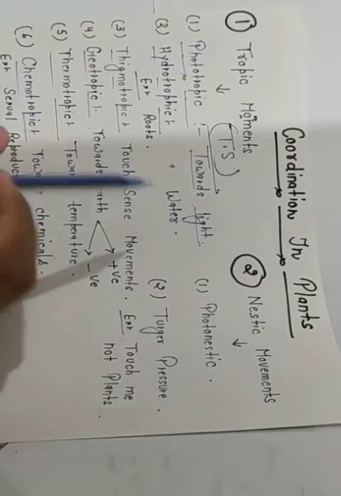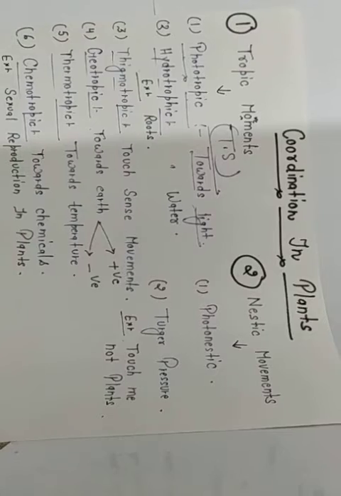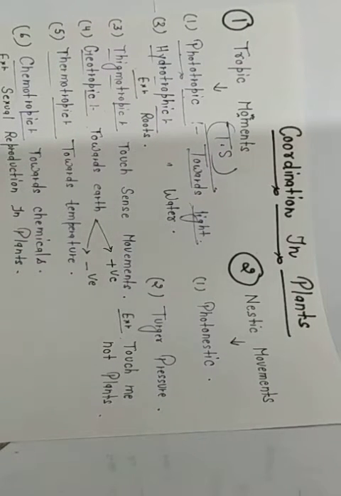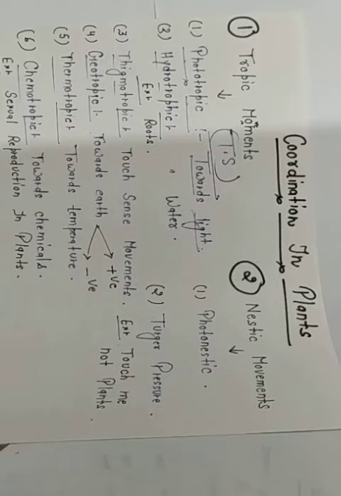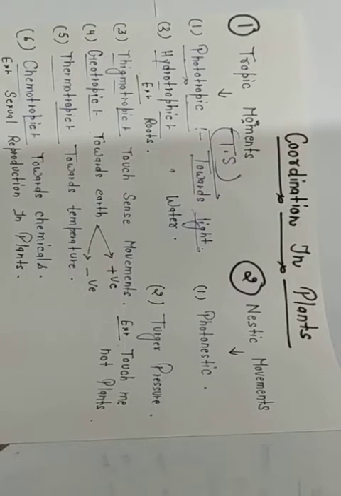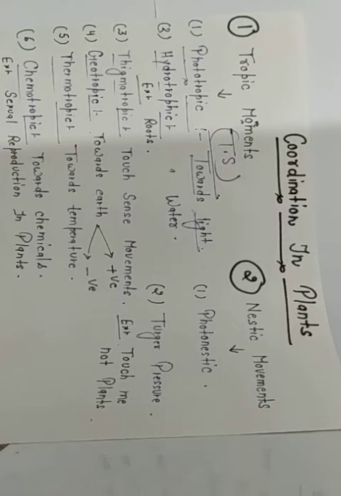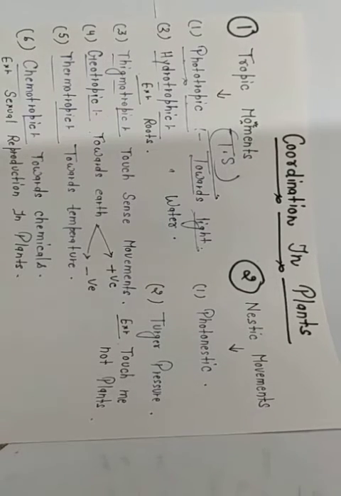Means if I tell you, just keep a plant in a dark room and make a hole in a wall. The light ray will only come through that hole. This will be the condition of that dark room, that there will not be any other light source in the dark room, only the hole in the wall.